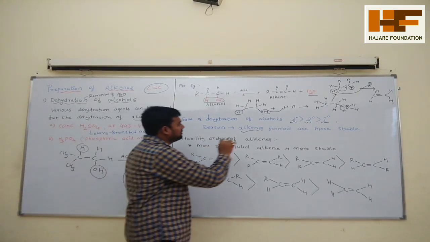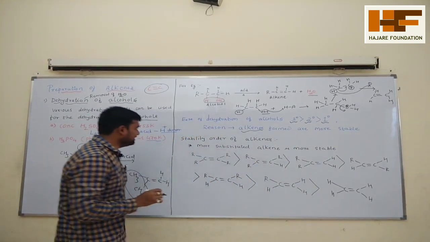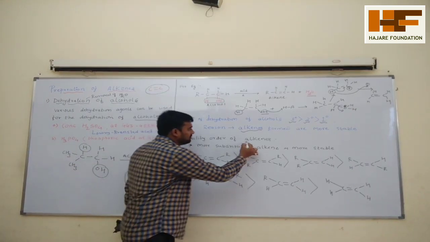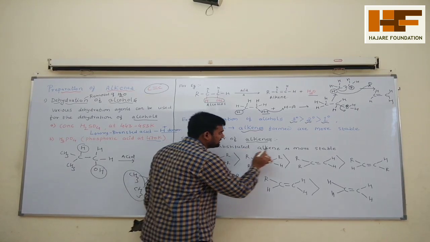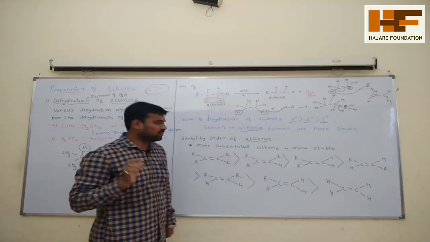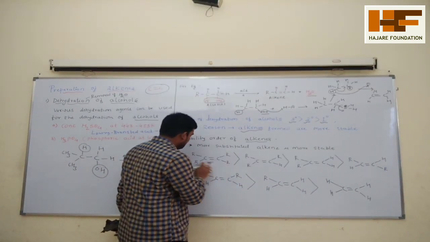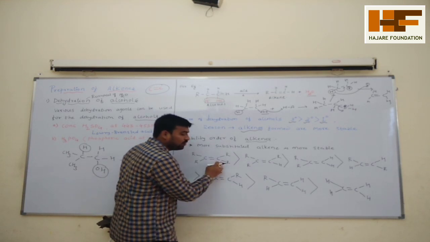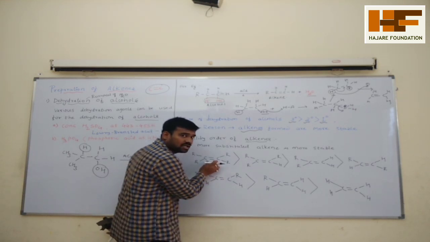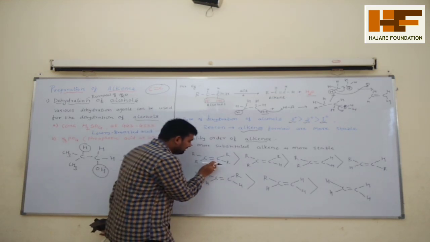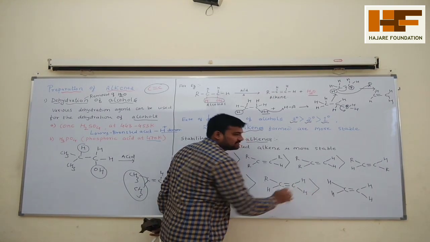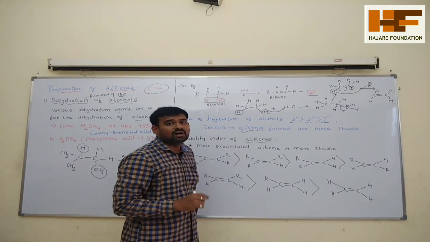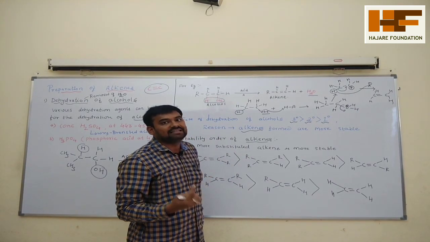The more substituted alkene is the more stable product. More substituted means 1, 2, 3, 4 alkyl groups present across the carbon-carbon double bond. So this will form easily, while this is a less stable alkene.